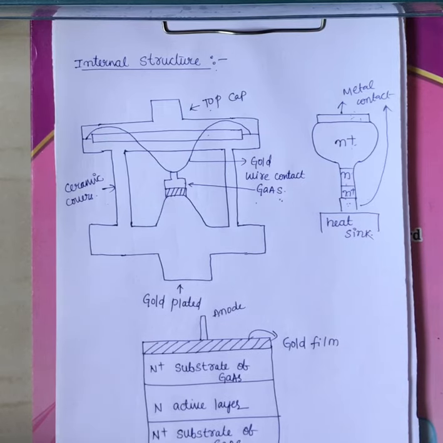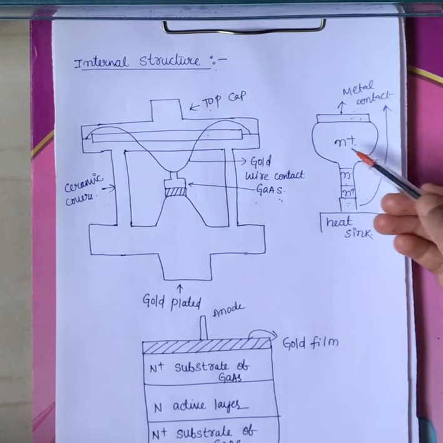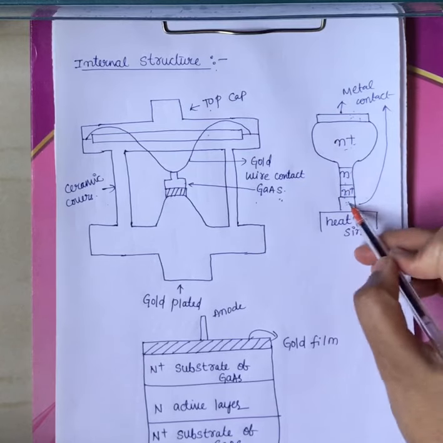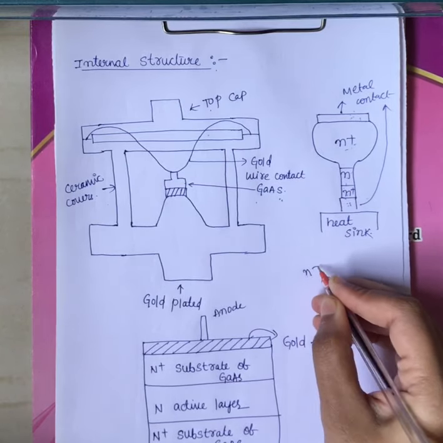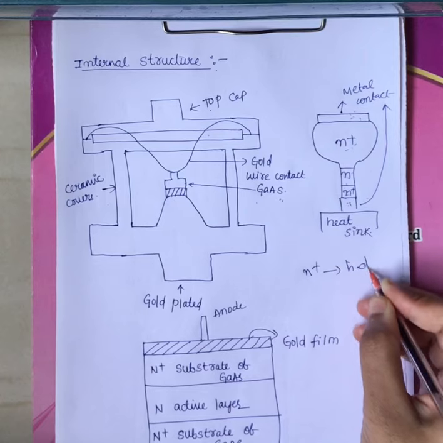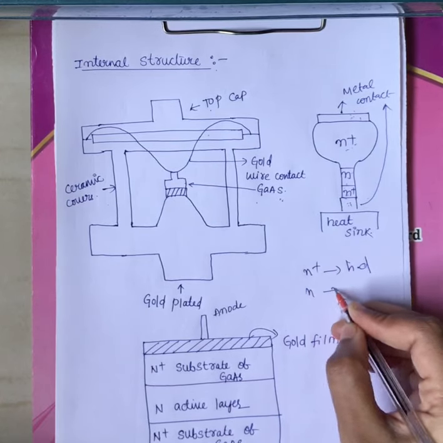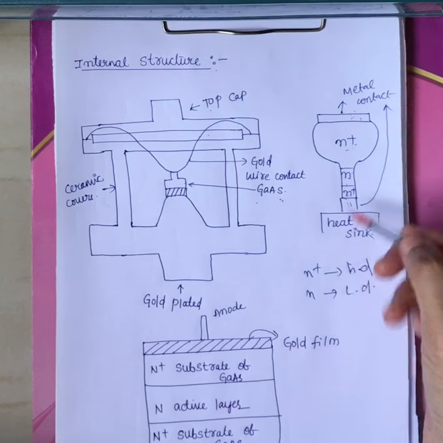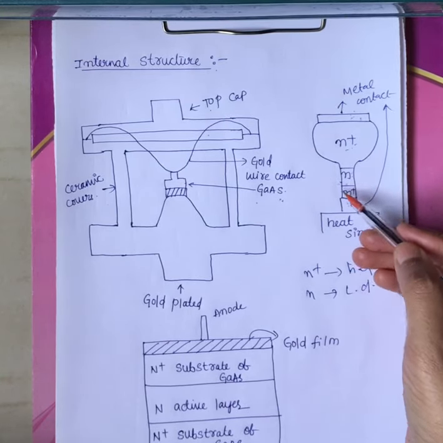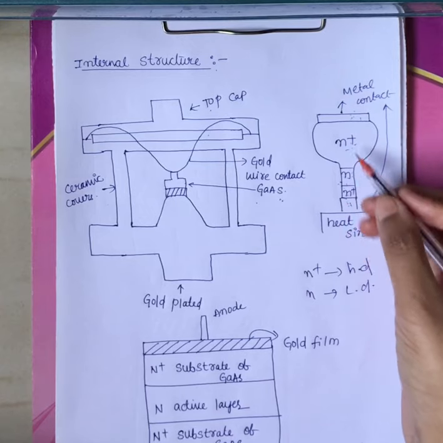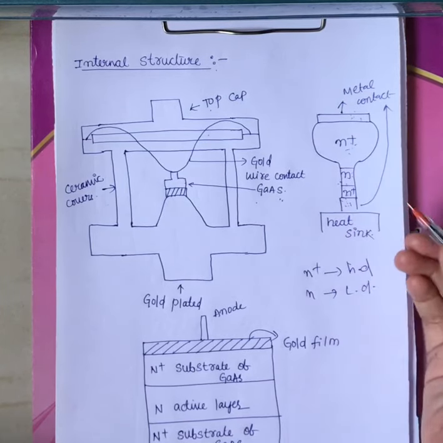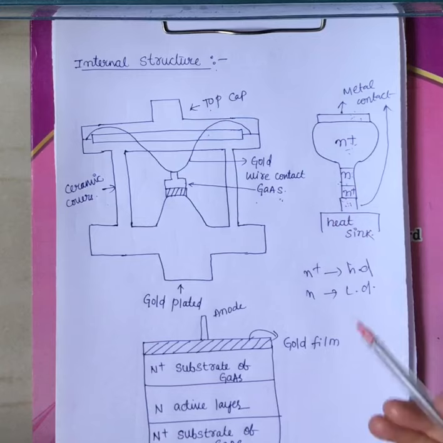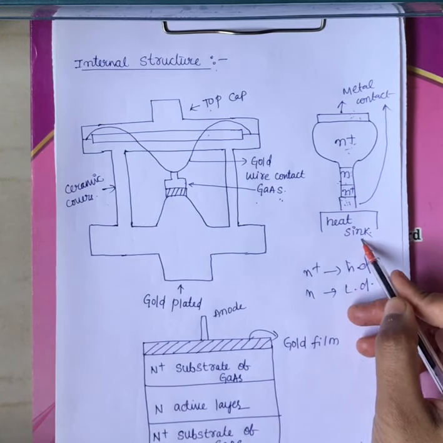As I have said, the Gunn diode is made up of only N layers, no P layer is present. We have N plus, N, and N plus. Here the N plus layers are highly doped, and the N layer is lightly doped. The lightly doped N region is diffused between the two highly doped N plus layers. And lastly we provide a heat sink.